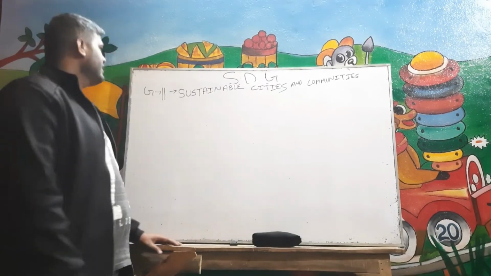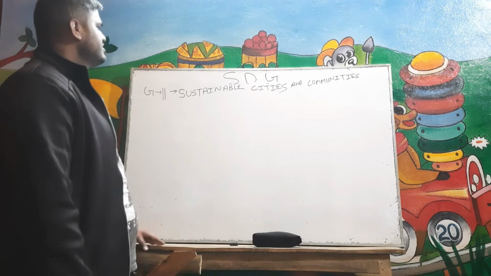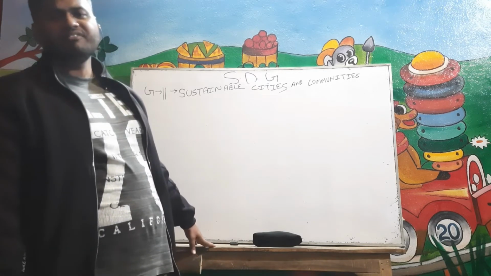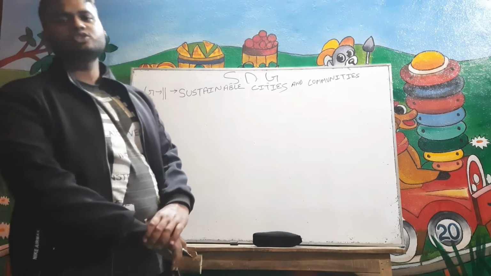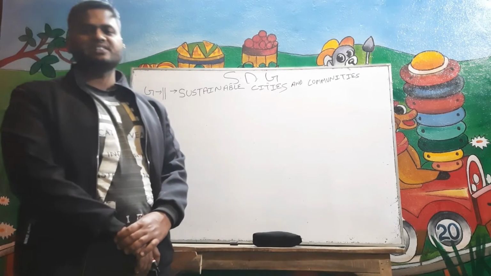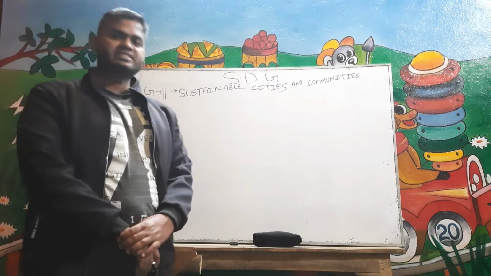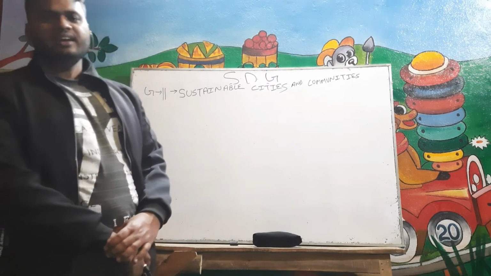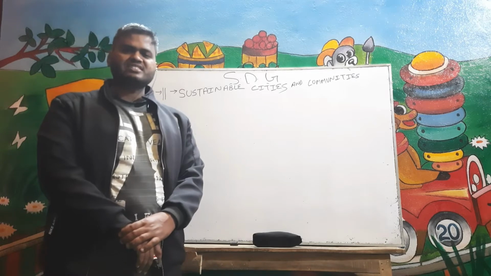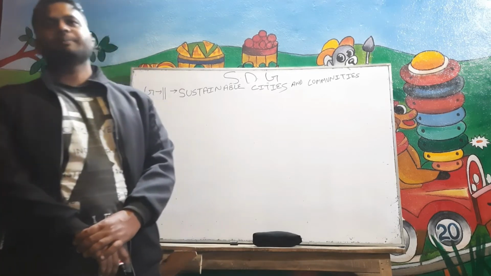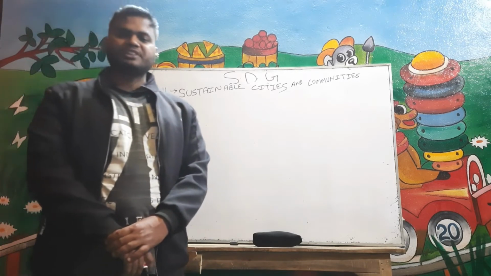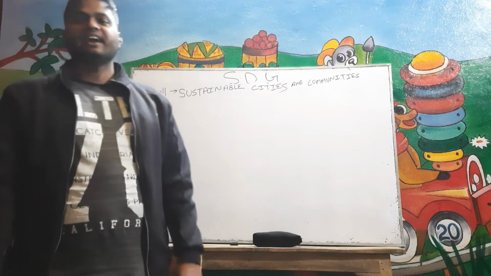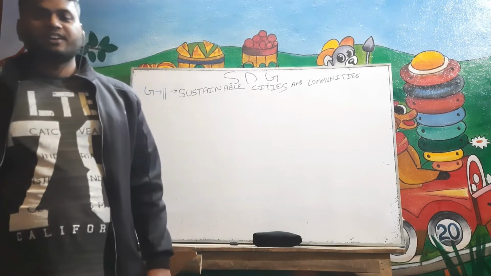Let's see goal number 11 of SDG. This talks about sustainable cities and communities. In this, the United Nations has given the time frame: by 2030, ensure access for all to adequate, safe and affordable housing and basic services, and upgrade slums. By 2030, we also have to enhance inclusive and sustainable urbanization and capacity for participatory, integrated and sustainable human settlement planning and management in all countries.